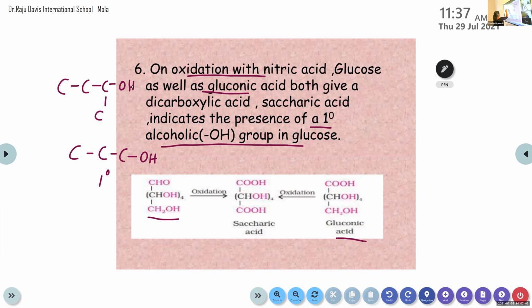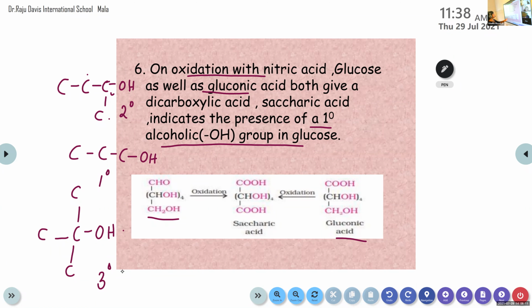That means this OH is attached to this carbon, and this carbon is attached to 2 other carbon atoms. So it is considered as secondary. Then if the OH group is attached to this one, and 3 other carbon atoms are here, this one is considered as tertiary. Clear?